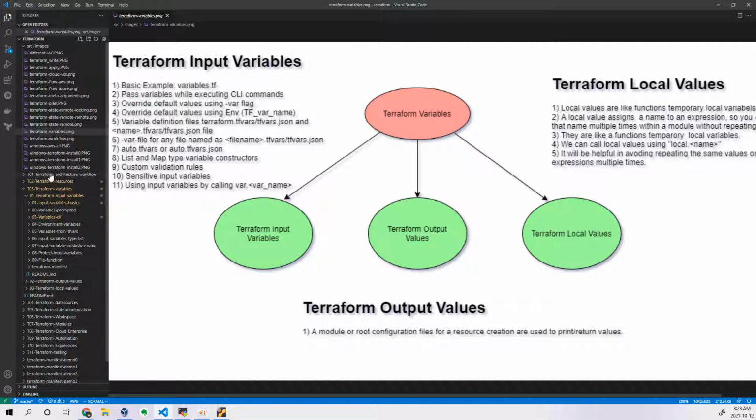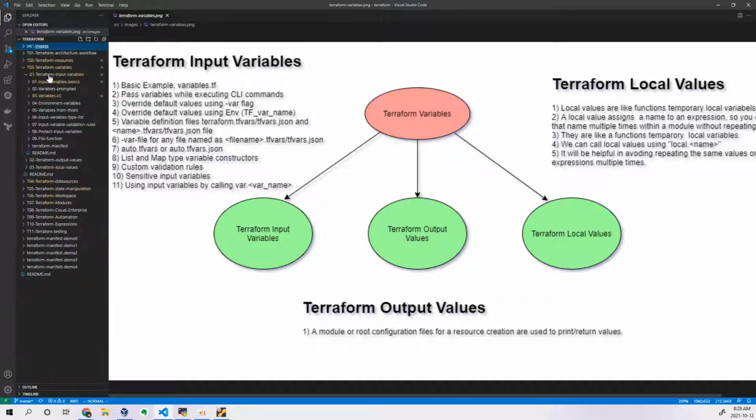Now the next topic, let me minimize this actually. The next topic is output values.